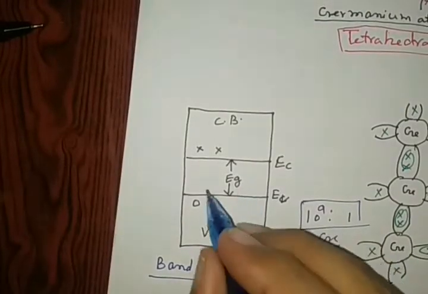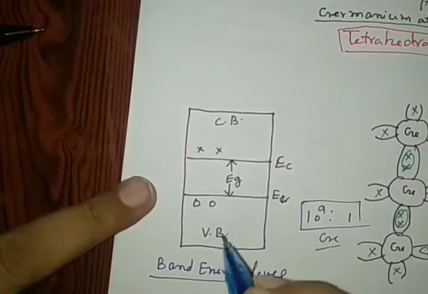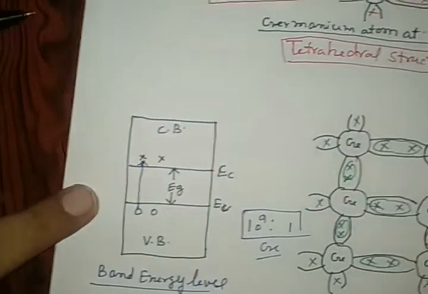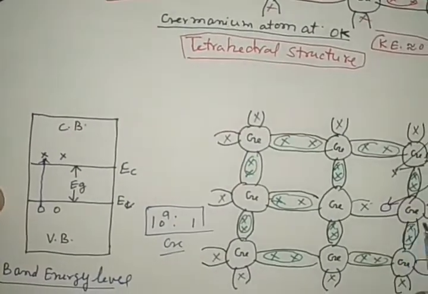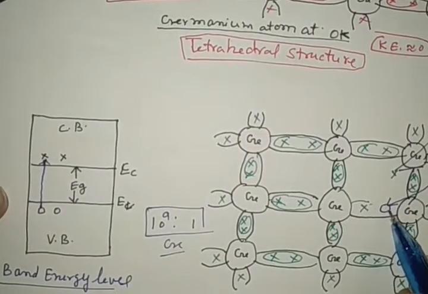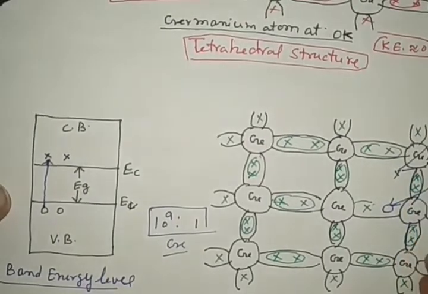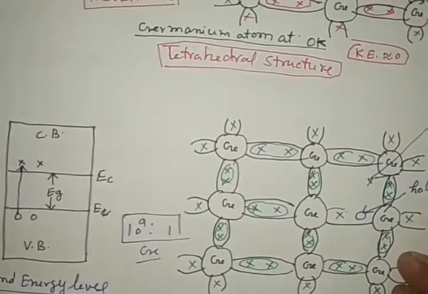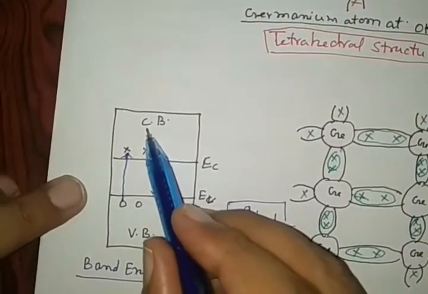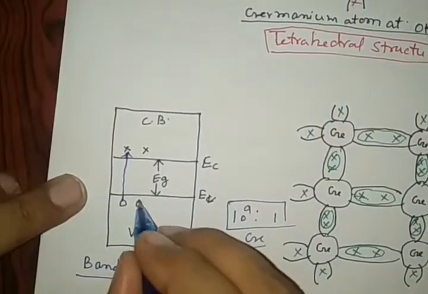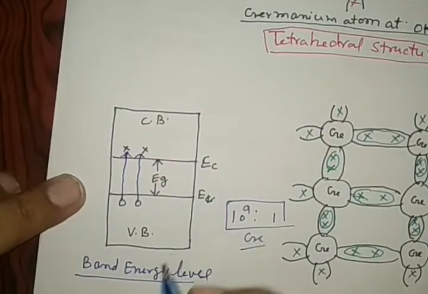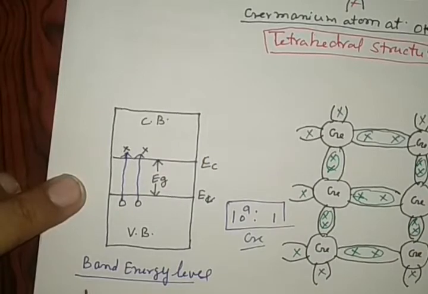When an electron moves from here upwards, see very carefully in the diagram, the bond is broken and space is created for an electron. This electron moves away and is called a free electron. Free electron means an electron found in the upper band. What is this upper band? The conduction band. Very few move, right? So it shows partial conductivity.